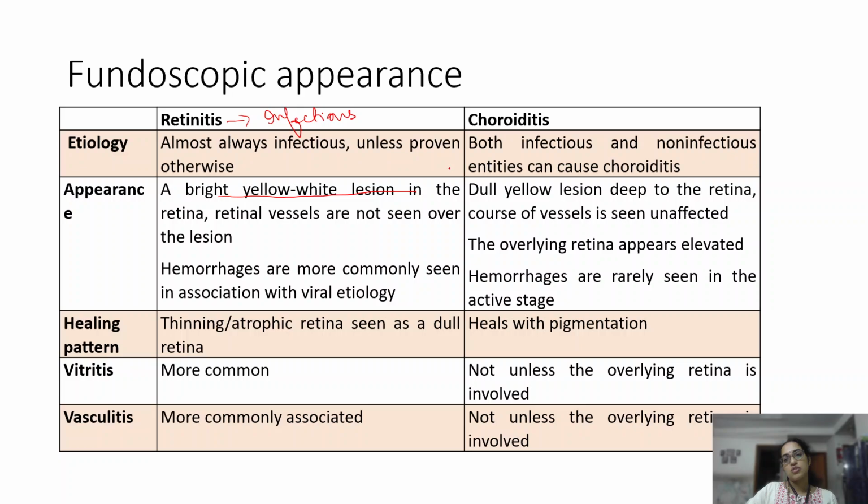Whereas choroid is deeper to the retina, so deep dull yellow lesions are seen deep to the retina, and the retinal vessels over it seem unaffected. The overlying retina is normal, and hemorrhages are rarely seen. So, how do these heal? When retinitis heals, there is thinning or atrophy of the retina. When choroid heals, because of the presence of RPE there is always pigment proliferation. Vitritis tends to be more common in retinitis and not very common in choroiditis. Vasculitis is also more common in retinitis and not so common in choroiditis.